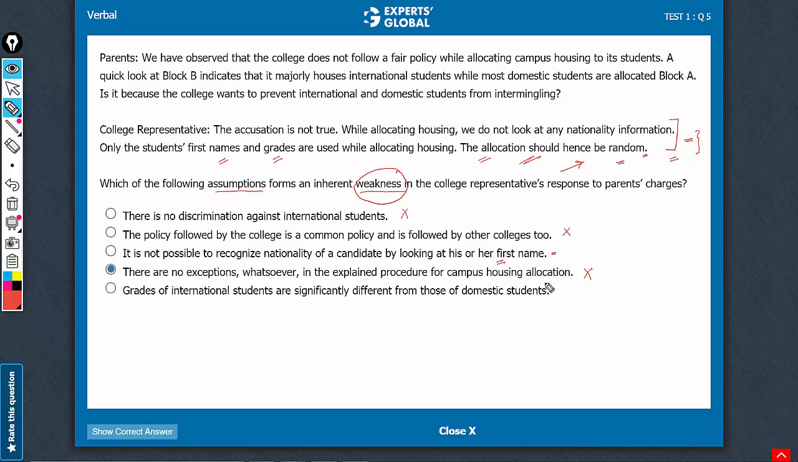If you felt that this is a weakening question, in all likelihood you would have picked this answer choice. Yes, it would be a fine answer choice if this were a weakening question, but it is not a weakening question, it's an assumption question. What is being assumed is in fact that it is not possible to recognize nationality by looking at grades. This answer choice is doing opposite of what it is supposed to do. C is the best answer choice here.